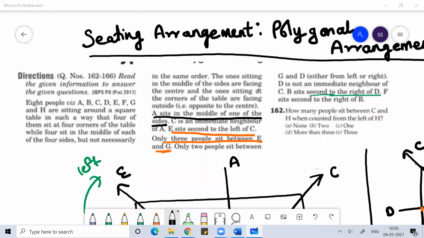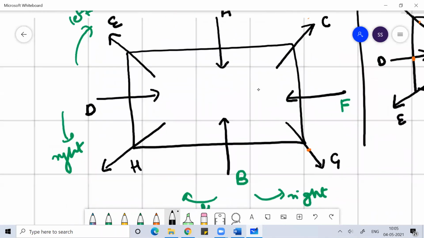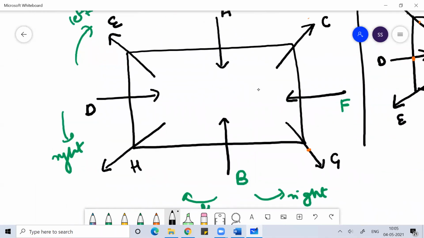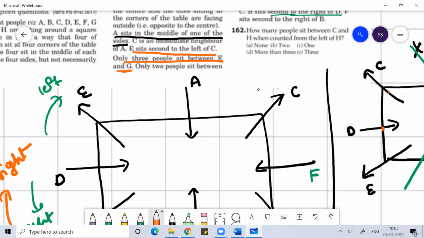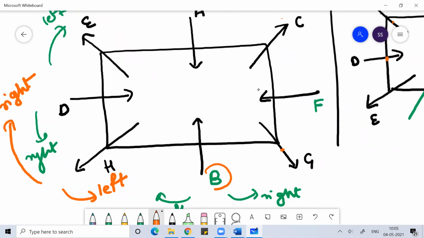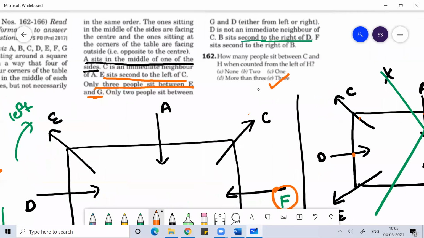How many persons sit between C and H when counted from the left of H? So you're facing outward. If you're facing outward, then clockwise direction is your right and anti-clockwise direction is your left. When I'm counting from the left of H, how many persons are there? 1, 2, 3 persons are there. The answer is option A.